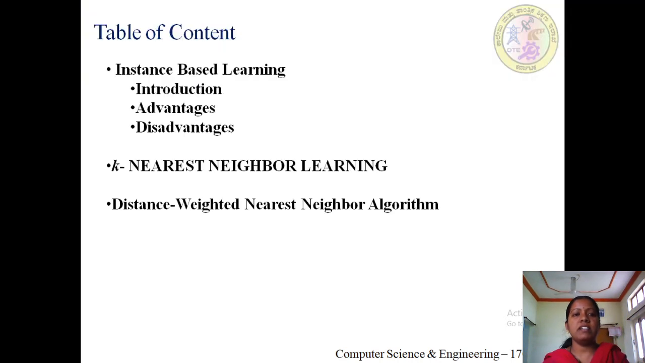These are the contents that we are going to check in today's session. We are going to see the introduction to instance based learning, and do some comparison with the previous algorithms we have studied in the previous modules. We are going to check some of the advantages and disadvantages, and there are two learning algorithms that we will be using in our laboratory also, that is the k nearest neighbor learning and the distance weighted nearest neighbor algorithm.